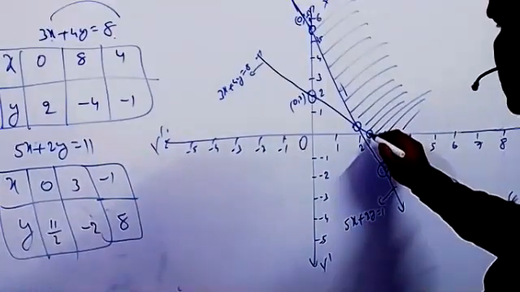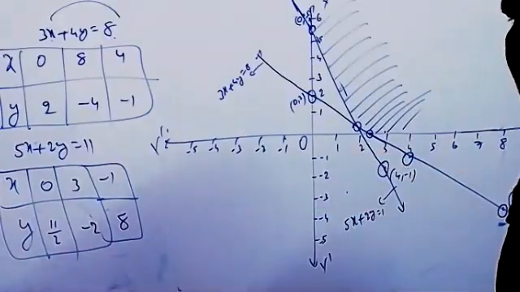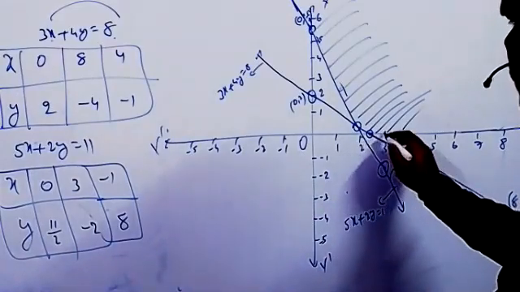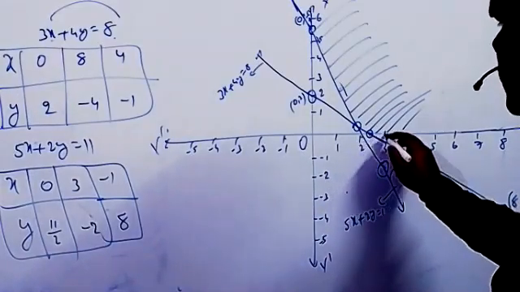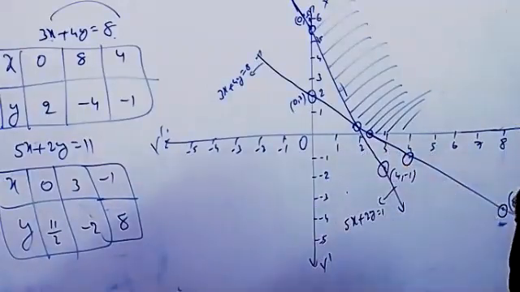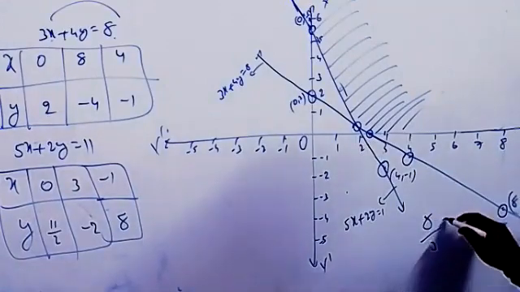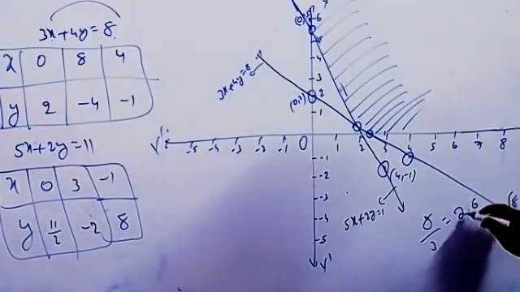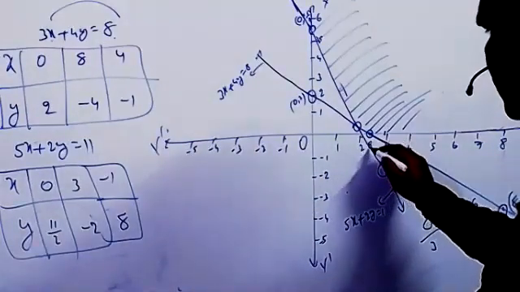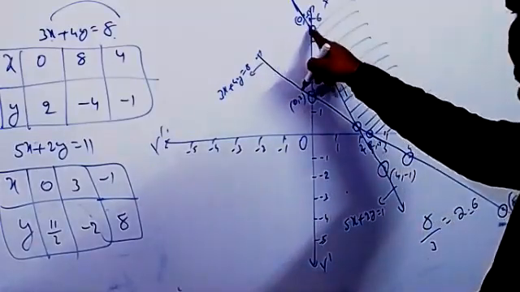Now this point is required. It lies between 2 and 3. You can clearly find it. From here to here, suppose we divide into 3 parts, you can see this is 8 by 3 only. 8 by 3 equal to how much approximately? 8 by 3 equal to 2.6 only. This is the point 8 by 3, comma 0. And anyhow we got 0, comma 11 by 2.